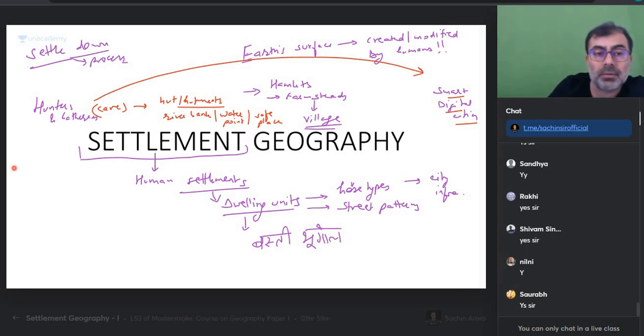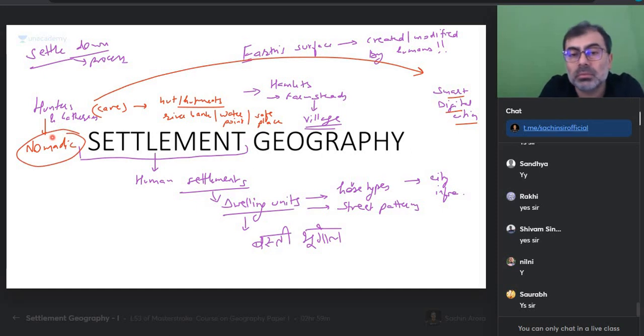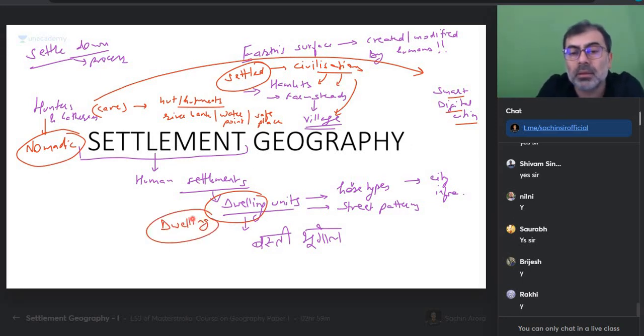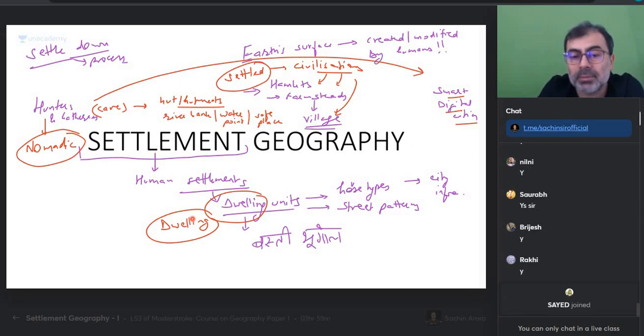So we were unsettled, we were nomadic, yes or no? We were nomadic. So from the nomadic times, we have become what? Settled. When we settled, what happened? Civilization started. Civilization created their own places to stay. What do we call them? Dwelling unit. आवास स्थान. Dwelling means जहां आप रहते हैं, जहां बसावट है. So where you dwell, that place is called your dwelling unit. So we made huts, hamlets, farmsteads, village बन गया.